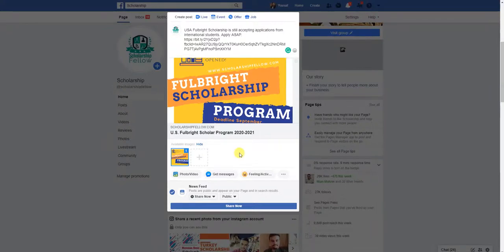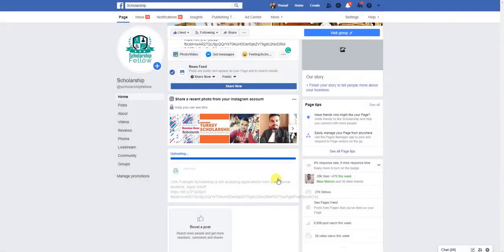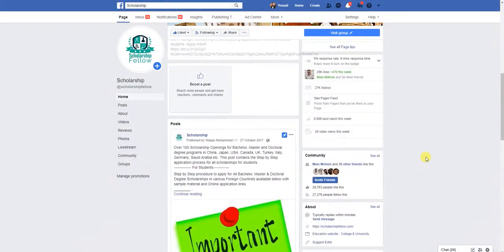And you can do the same with the group as well. So group and pages are the same. You can do both of these, and I think you will not spend more than 2 hours on that per week. After that, you can just click the share now button, and that creates it. Okay, you can click not now, and your article will be shared on our page.